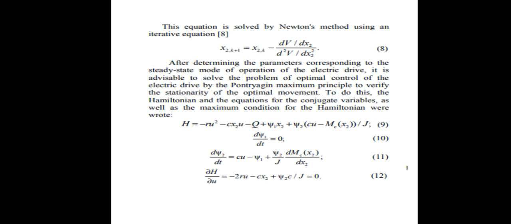To do this, the equations of the conjugate variables as well as the maximum conditions of the Hamiltonian are written: H = -ru squared - q x2 squared + sigma1 x2 + sigma2 (cu - M)/J, and the last equation is dH/du = -2ru + sigma2 c/J = 0.